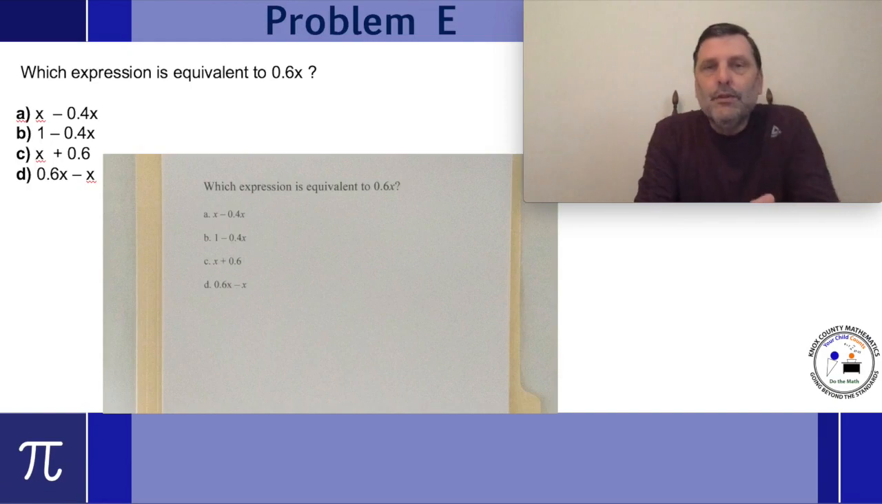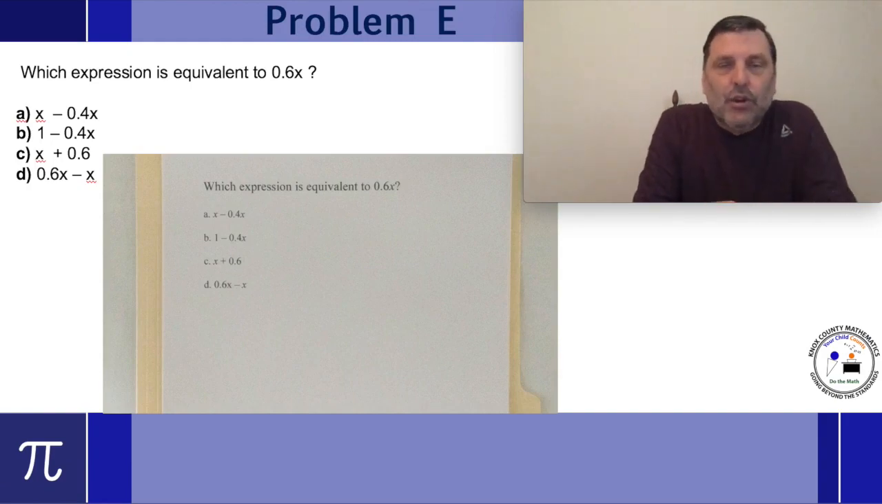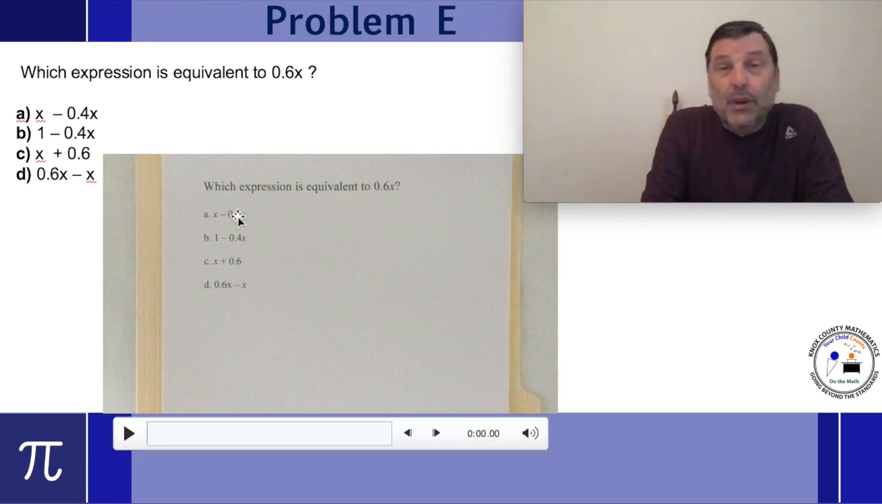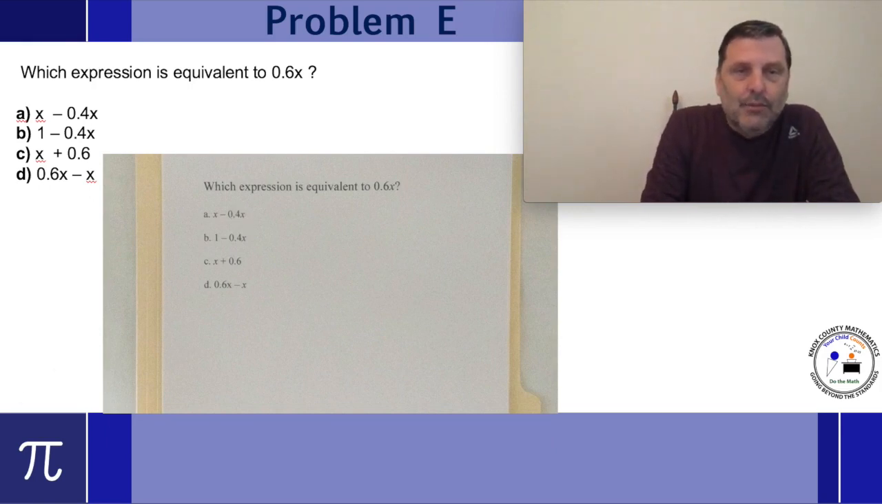Okay, moving on to our last problem. Which expression is equivalent to 6/10 times x, or 0.6x? We've got 4 different expressions. Now what I'm going to do is simplify, if possible, all 4 of these expressions and see which one would actually simplify to 6/10 times x. And that's how I'm going to work this problem. So let's start this off.